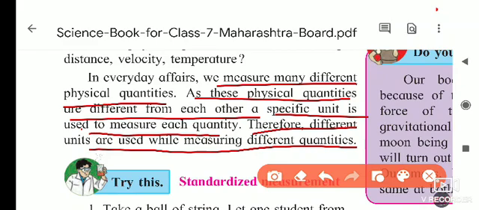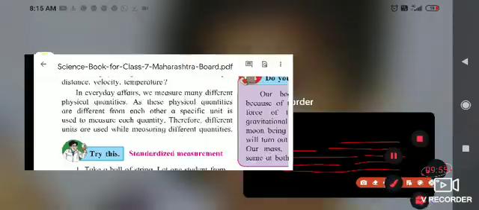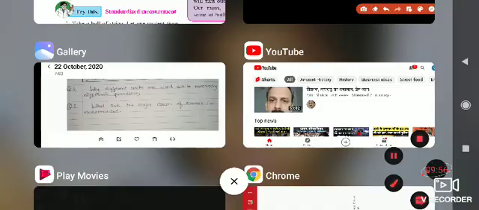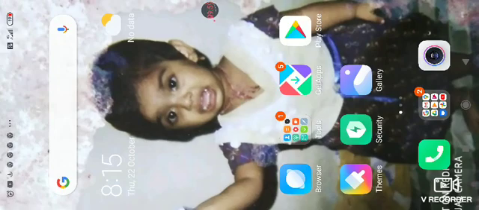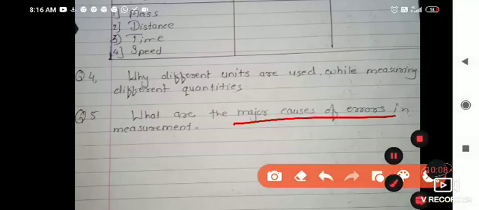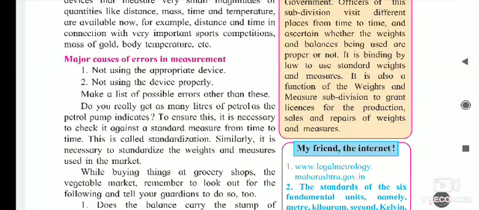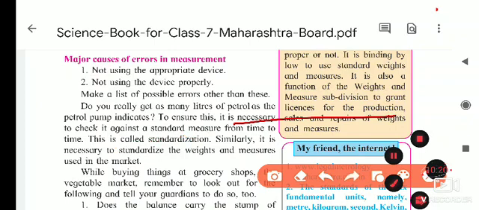Okay, then the last, fifth question is: what are the major causes of errors in the measurement? Why do errors take place while we are measuring? Those reasons we will see now. So here is the answer to this question, the major causes of errors in the measurement.